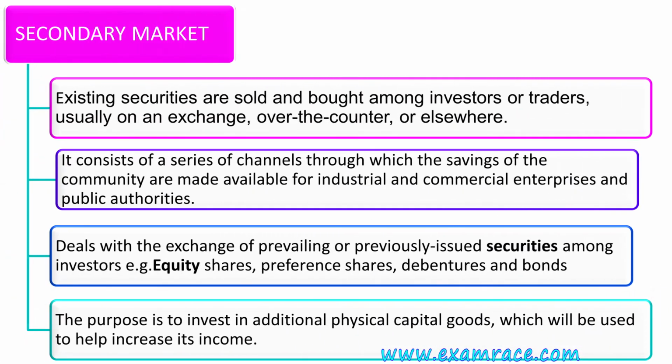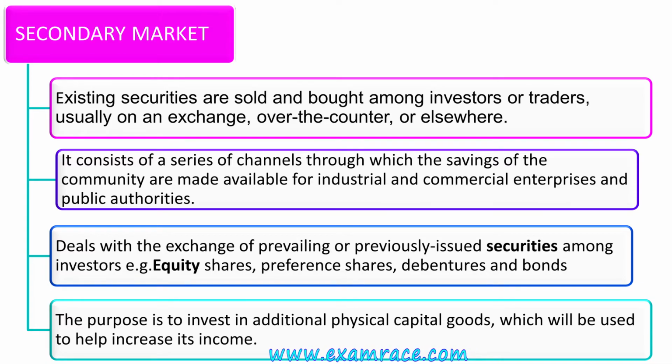Moving ahead to the secondary market, here, existing securities are sold and bought among investors or traders, usually on an exchange or over the counter or elsewhere. It consists of a series of channels through which the savings of the community are made available for industrial and commercial enterprises and public authorities. Our savings are held for industrial, commercial, and public usage.